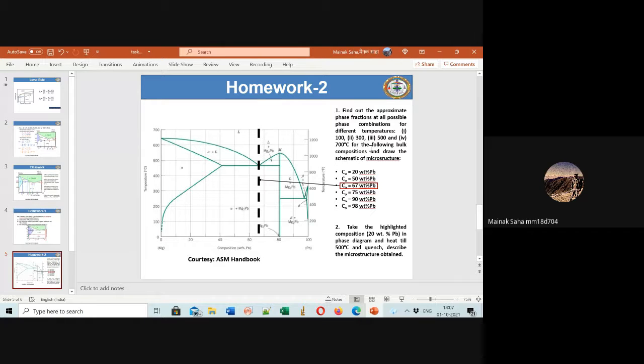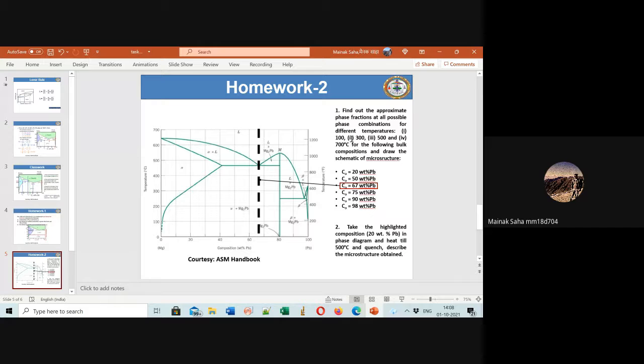For the different temperatures, 100, 300, 500, 700: at 700, everything is 100% liquid. There are no two phases, only 100% liquid. Only when you cool below around 490 degrees, not exactly 500, do you get the two phases, alpha plus Mg2Pb.